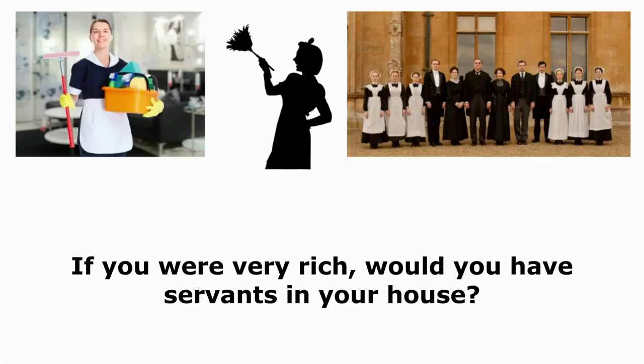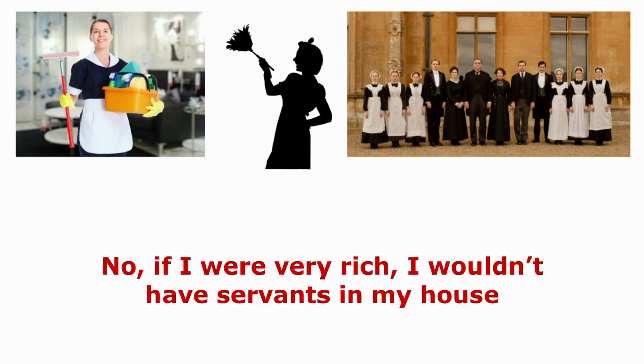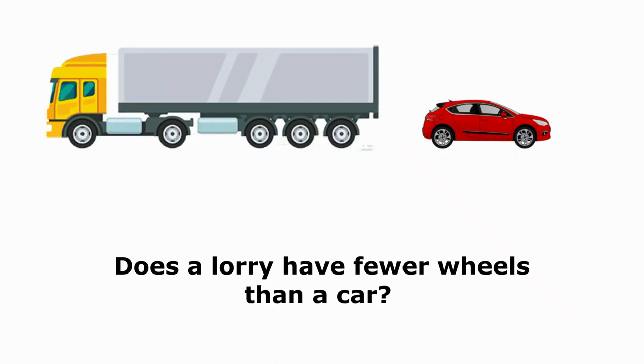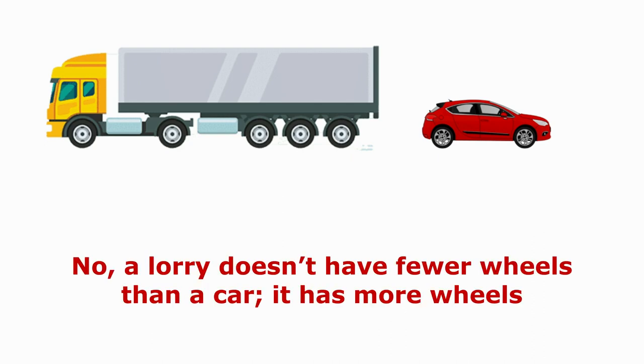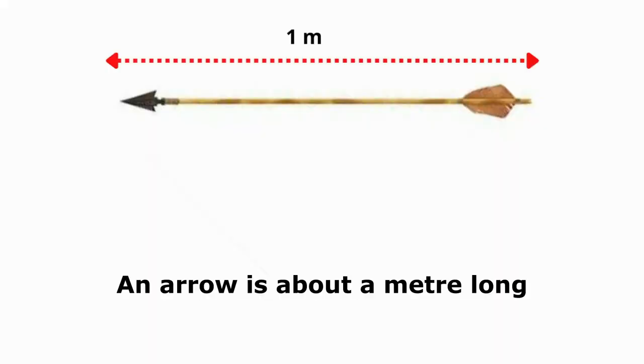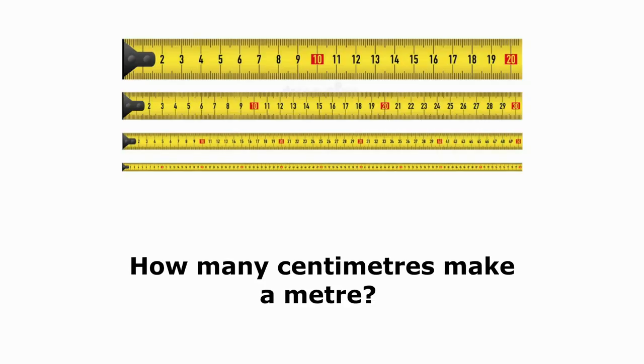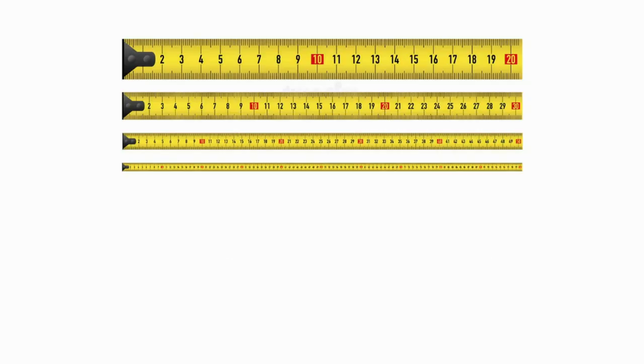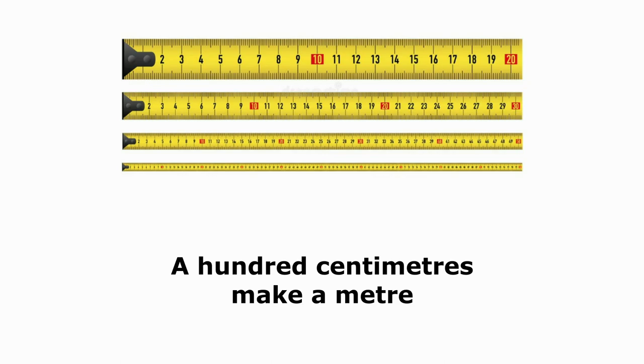Servant. If you were very rich, would you have servants in your house? No, if I were very rich, I wouldn't have servants in my house. Wheel. Lorry. Does a lorry have fewer wheels than a car? No, a lorry doesn't have fewer wheels than a car, it has more wheels. Arrow. Centimetre. Metre. About how long is an arrow? An arrow is about a metre long. How many centimetres make a metre? 100 centimetres make a metre.